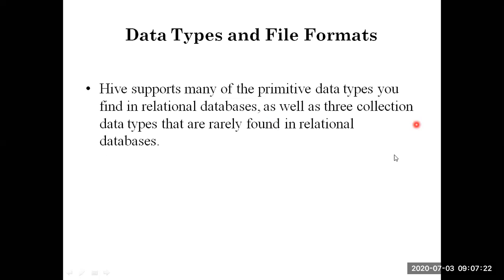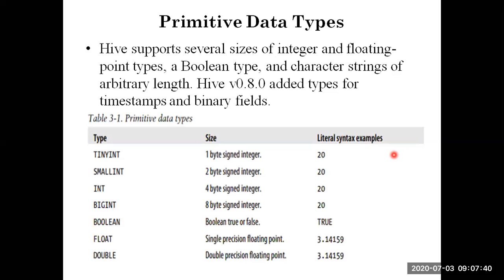Now let us talk in depth about Hive. What are the data types and file formats in Hive? Hive supports the primitive data types that we use in relational databases, like integer and character. It supports integer and floating point types, Boolean types, and you can see tinyint, which is the smallest integer and holds 1 byte, smallint, then integer, bigint, float, double, and Boolean.